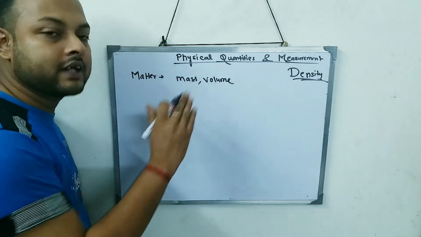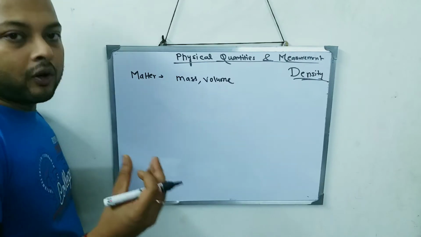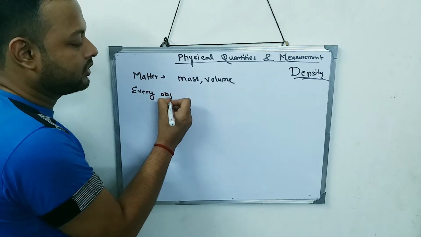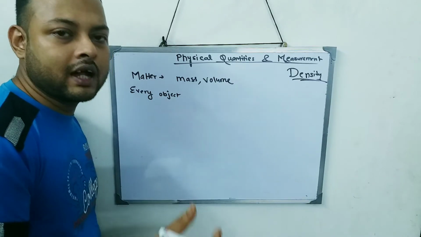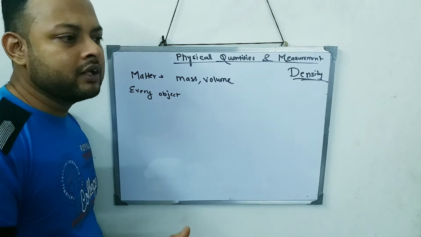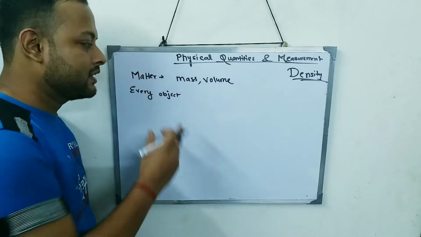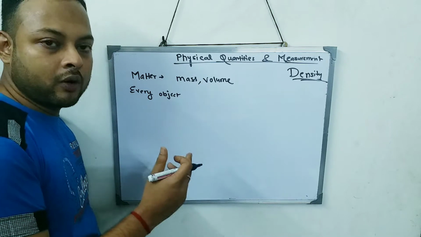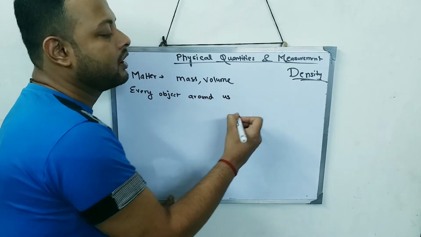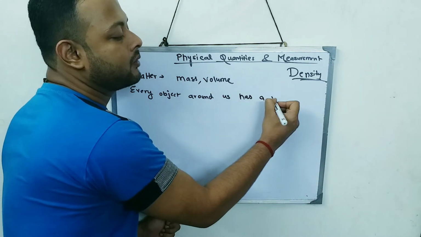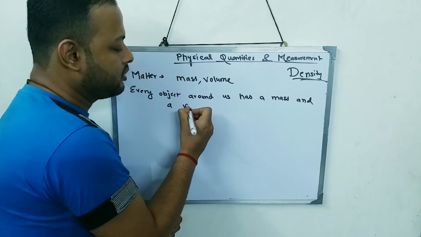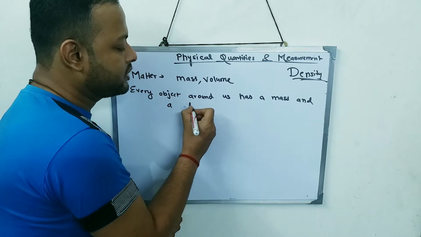Now we are going to extend this idea. Any object that you would see around you, either a table or a chair or a book or a pen, anything that we can consider an object, every object around us has a mass and a fixed volume.